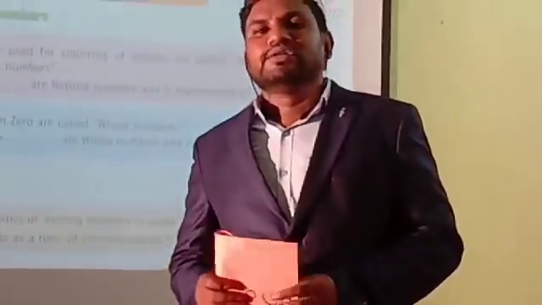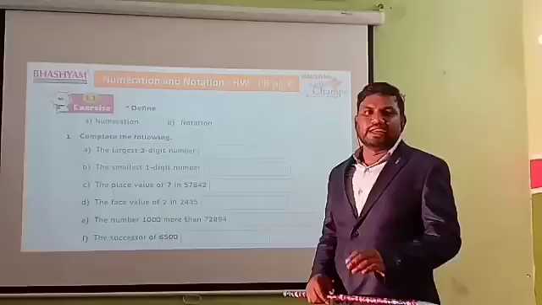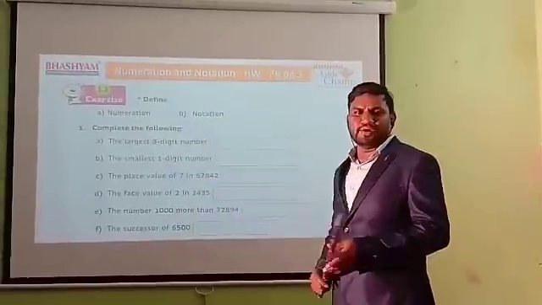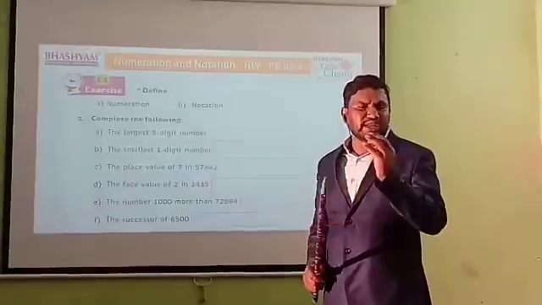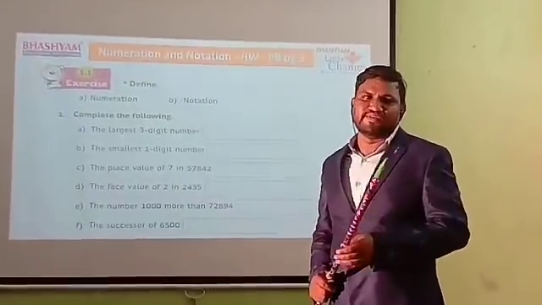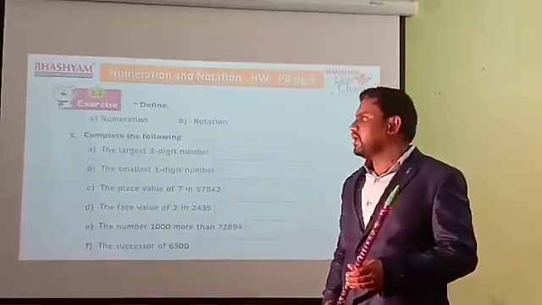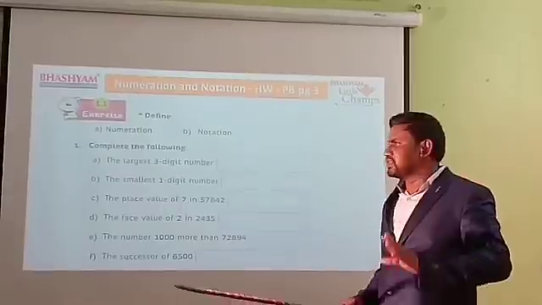Now shall we go to the exercise? Everyone do the sums, okay? Children, everyone look at the screen. Exercise 1.1. I will give an idea how to do these very easy sums. Everyone listen carefully, and you have to do these sums at home. The first one: just write the definition.